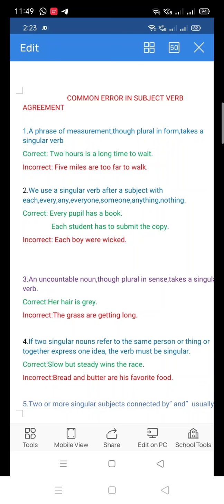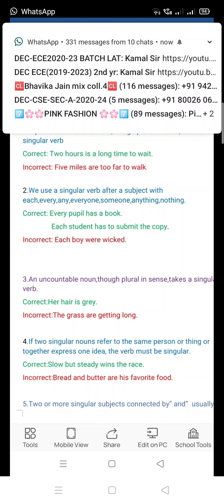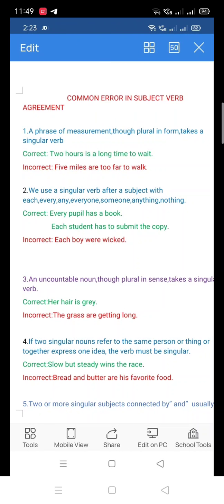Now, move on to the next point, number 4. If two singular nouns refer to the same person or thing or together express one idea, the verb must be singular. Two singular nouns refer to the same person or thing. Look at the correct sentence. Slow but steady wins the race. Here slow but steady together express one idea, and that's why the verb is singular here, wins.